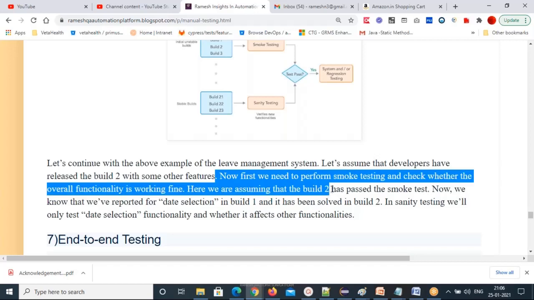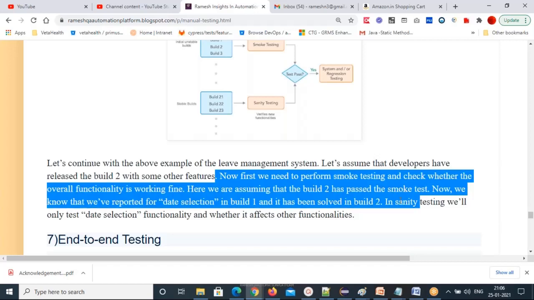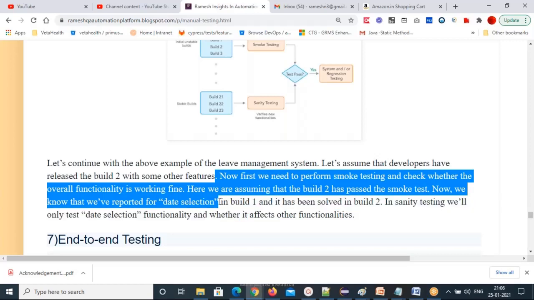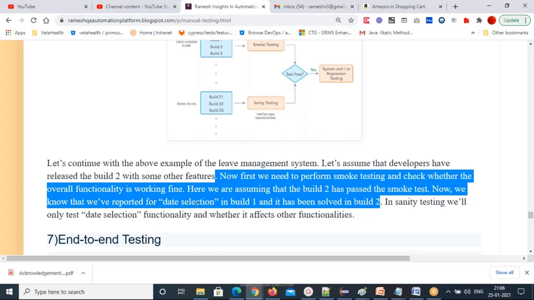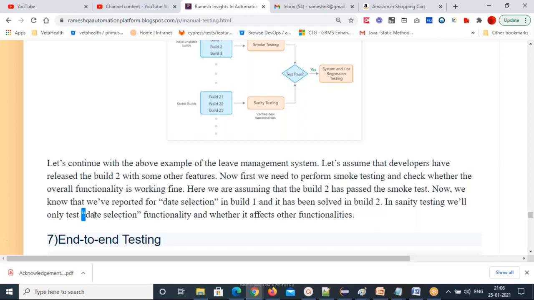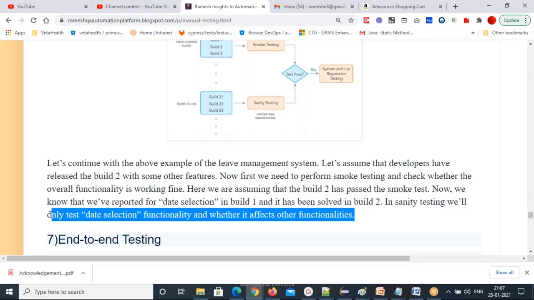And we are assuming that build 2 has passed the smoke test. Now we know we have reported the date selection issue in build 1 and it has been solved in build 2. So some date selection issue was there in build 1, and now they fixed it in build 2. In sanity testing, we will only test date selection functionality, and whether it affects other functionality or not. Only date selection you will test, not other areas.